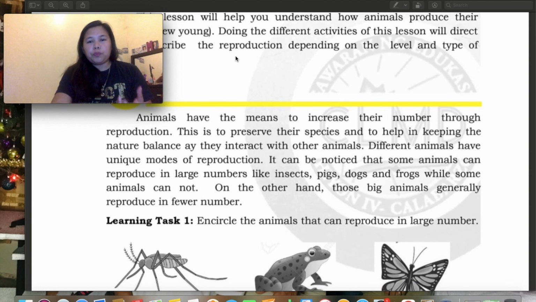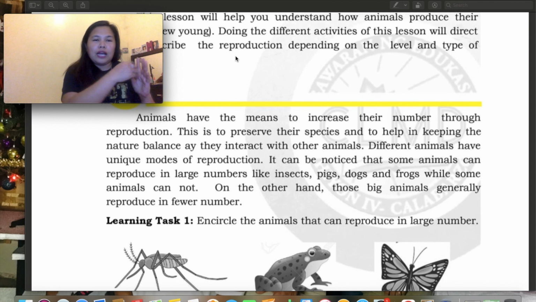Then, this is to preserve these species to help in keeping the nature balance as they interact with other animals. So, ito yung sinasabi ko, na yung lamok ay pagkain ni lizard, si lizard naman ay pagkain ni ... yung mga ganun, yung food chain and food web, tatalakayin din natin yan.